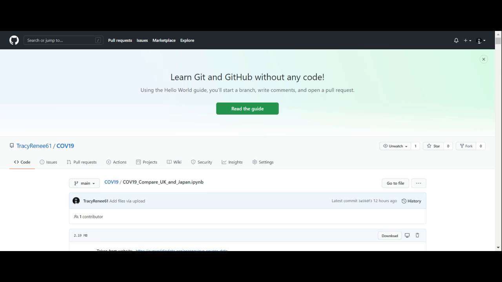So we'll be making a blog post on this, but I'm not going to do the blog post until the data set is updated in a few hours. And then when the data set is updated, I'll have the most current information, which means I'll be able to run the program, download it and save it onto GitHub, and then use GitHub to make the blog post.